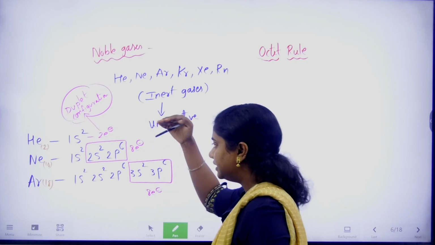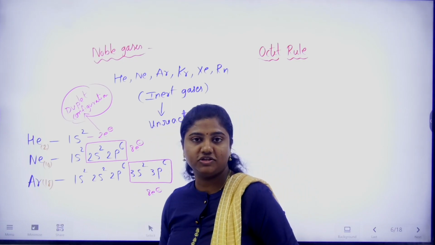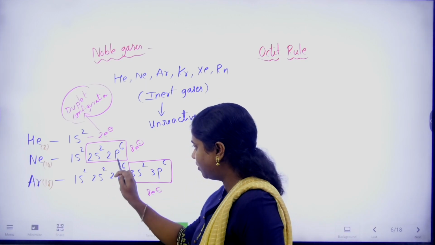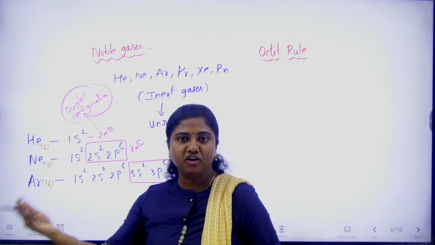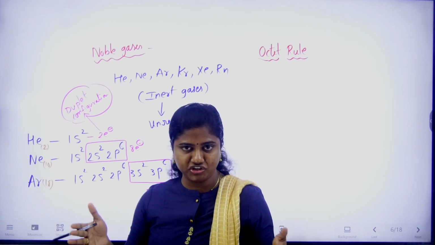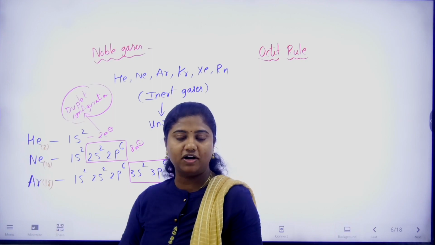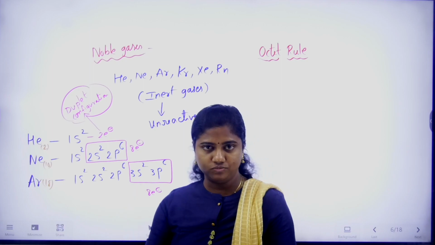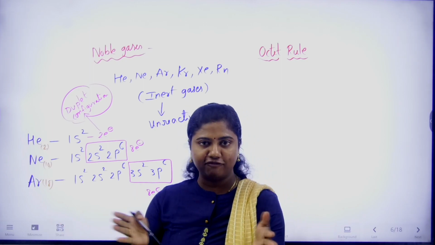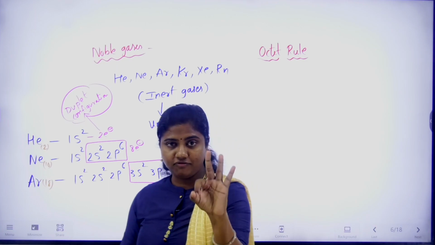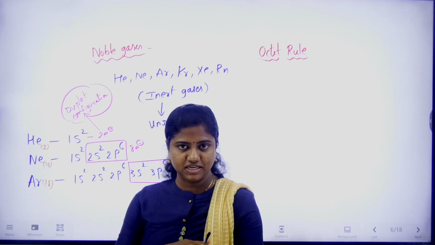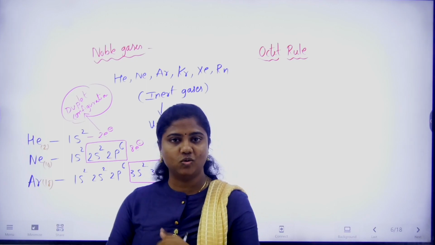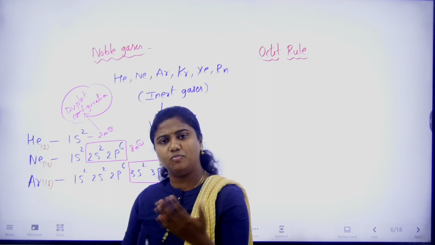The remaining noble gases, as you have seen, have 8 electrons in the outermost shell, which is a completely filled configuration. That's why they are stable, because they don't have any space to accommodate a new electron, and they already have sufficient with them, so they don't want to give one electron to anyone. Clear? So how will a bond form? Either they have to give, or take, or share, right? So three ways: giving, taking, or sharing. Sharing can be equal sharing or unequal sharing. So in these ways bonding can be formed.